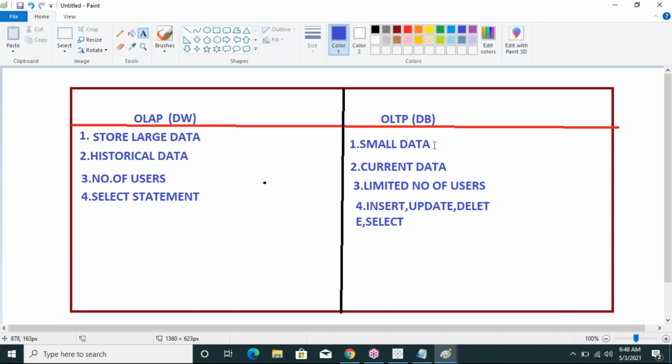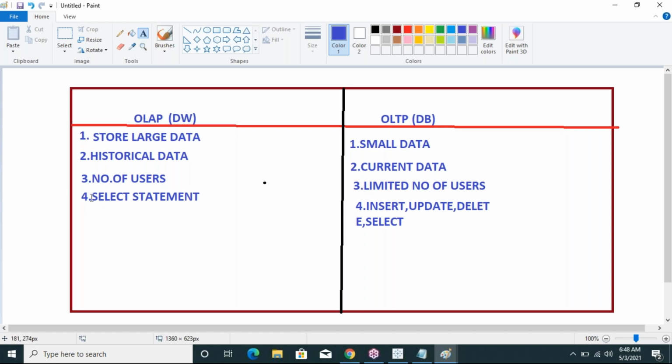OLTP stores a small amount of data, and OLAP stores historical or previous data, but OLTP stores current, new data. The third point is, in OLAP we can have a number of users at a time, and in OLTP there is a limitation on the number of users.